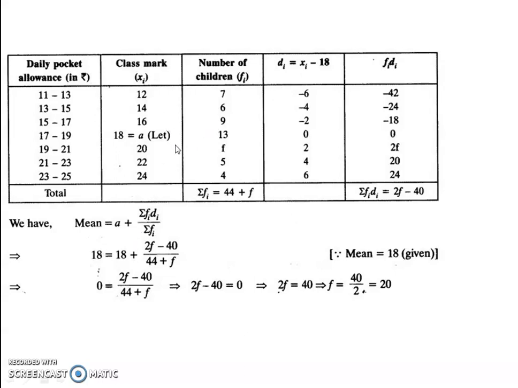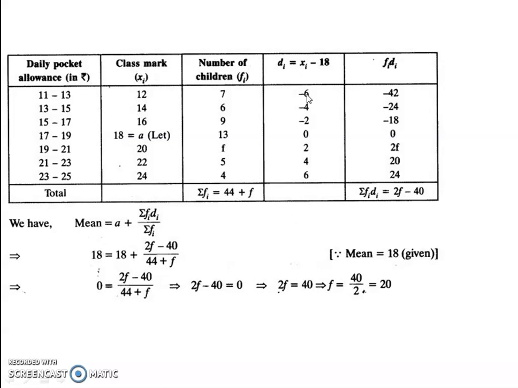Now, the next step is to find di, the deviation. How will you find it? Xi minus A, Xi minus the assumed mean. So, 12 minus 18, negative 6.